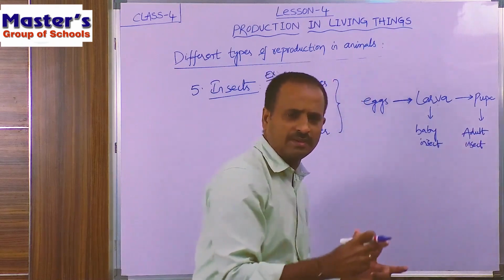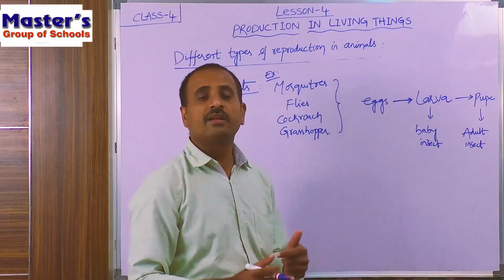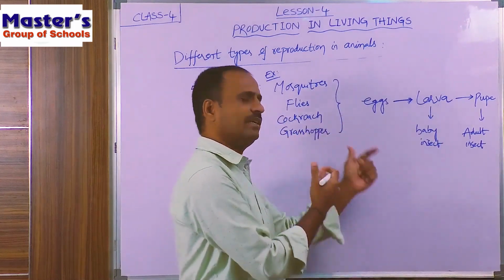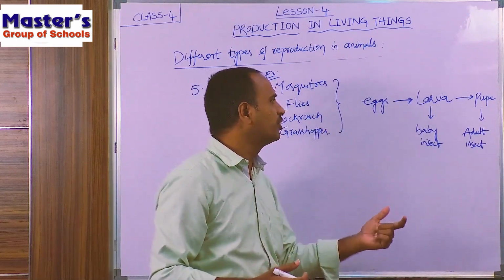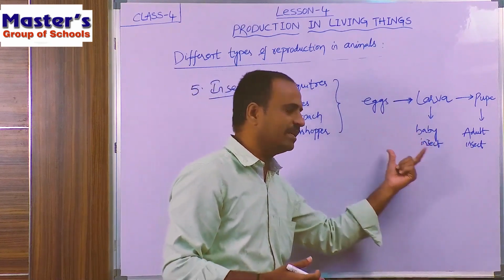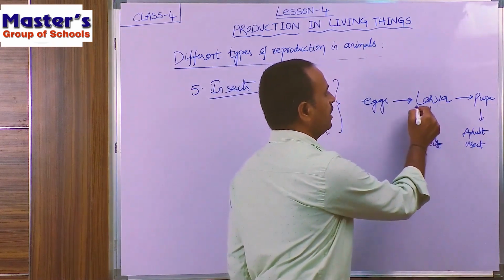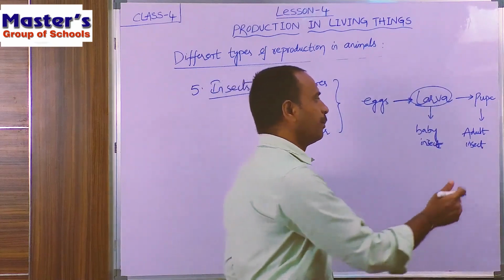So children, these are the different stages of insects in their life cycle. Generally the insects will lay eggs and after a few days, these eggs will be hatched out into a smaller one, that is a younger one. That young insect, that is the baby insect, is called a larva. And this larva will grow into a pupa.